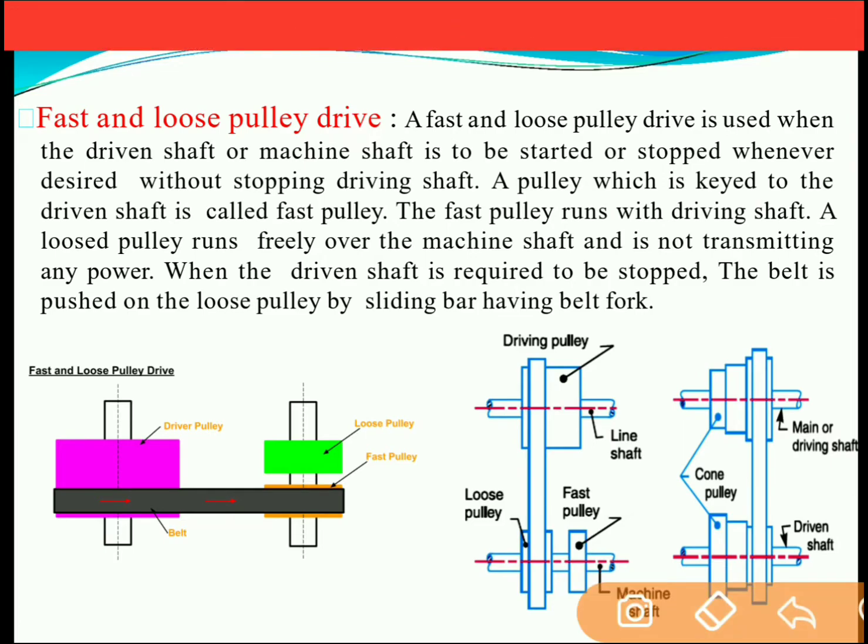As you see, these are the two figures, fast and loose pulley. There is a driving pulley, there is a loose pulley and there is a fast pulley. So when the belt is shifted from the fast pulley to the loose pulley, there is a loose contact between the belt and the pulley, and because of this no power transmission takes place. And when we want to transmit the power to the machine, we can just shift the belt from the loose pulley to the fast pulley. So fast and loose pulley is used when the driven shaft or machine is to be started or stopped whenever desired without stopping the driving shaft. So without stopping the driving shaft, we can start or stop the machine.